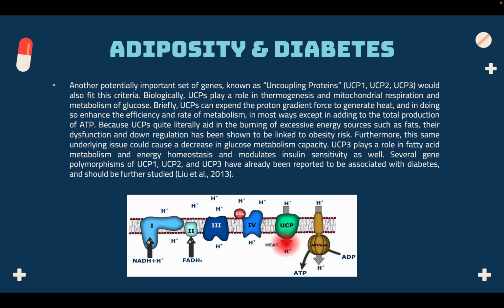UCP3 plays a role in fatty acid metabolism and energy homeostasis and modulates insulin sensitivity as well. Several gene polymorphisms of UCP1, UCP2, and UCP3 have already been reported to be associated with diabetes and should be further studied. Herein we see the mitochondrial electron transport chain and the proton motive force, which can be dissipated through UCPs to produce heat instead of ATP.